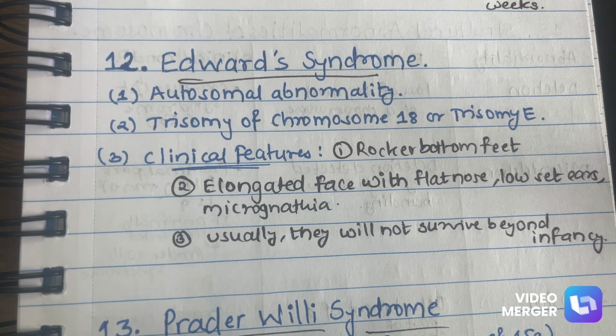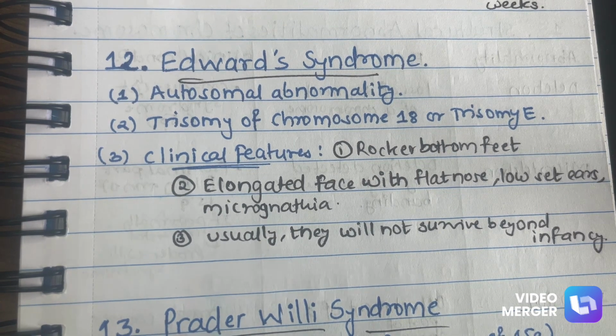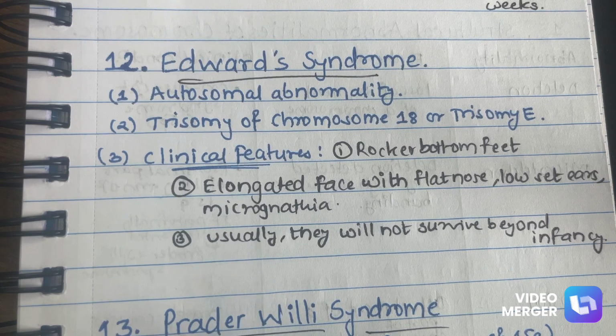First is rocker bottom feet. Second, elongated face with flat nose, low set ears and micrognathia. Okay, rocker bottom feet with elongated face with flat nose, low set ears and micrognathia. Usually they will not survive beyond infancy. Beyond infancy they won't survive.